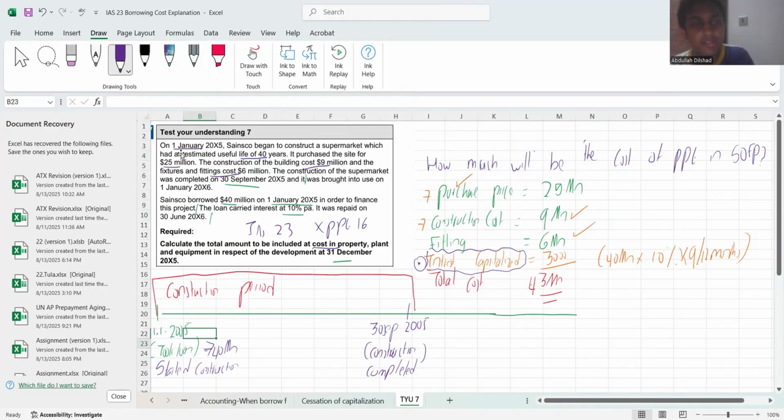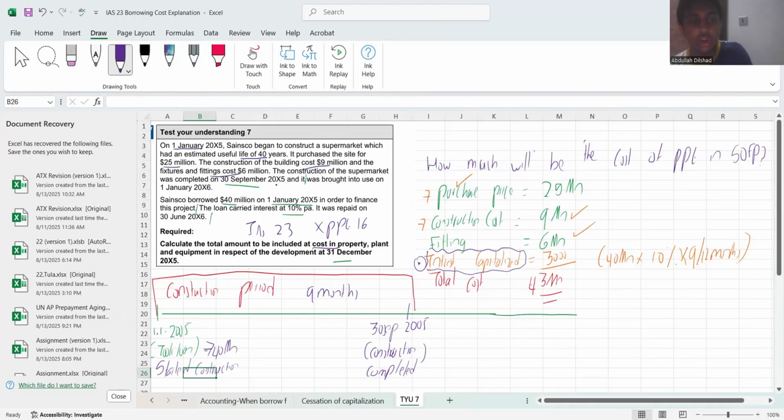Okay, so my construction, I started on first. Okay, let me read this. The construction of the supermarket was completed on 30th September 2005. I started my construction on January. I completed on 30th September. So that's about 9 months, I believe.